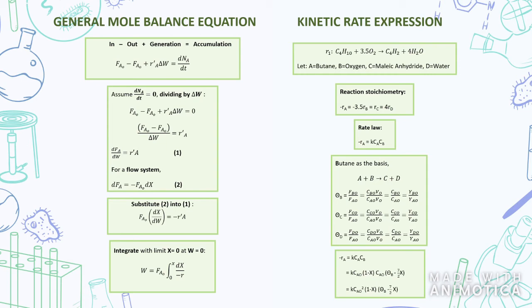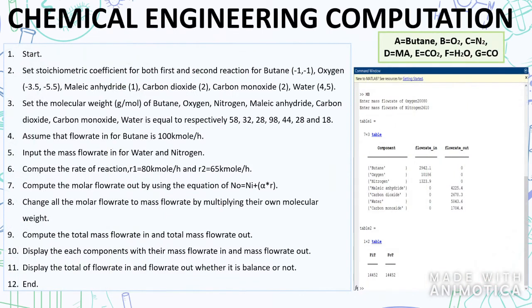By taking butane as the basis, we perform the calculation and substitute it into the rate law equation, and we get this equation. For the programming part, we calculate the mass balance at the reactor for maleic anhydride. So we denote that A is butane, B is oxygen, C is nitrogen, D is maleic anhydride, E is carbon dioxide, F is water, and G is carbon monoxide. We already have the stoichiometric coefficients for the first and second reactions from the previous equation. So we can input NIB, which is oxygen, and NIC, which is nitrogen, so that we can calculate the input. Then with R1 as 85 kmol per hour and R2 as 60 kmol per hour, we can calculate NOD, NOE, NOF, and NOG by using the formula.